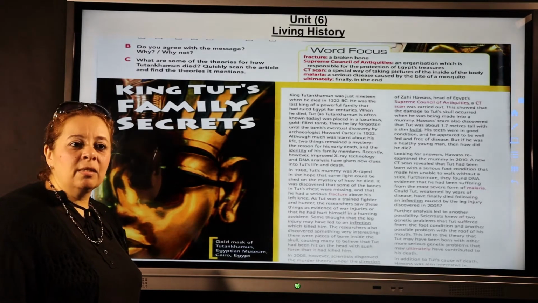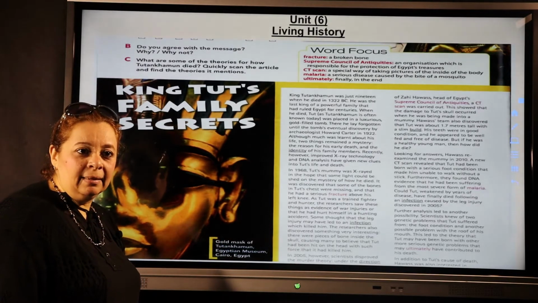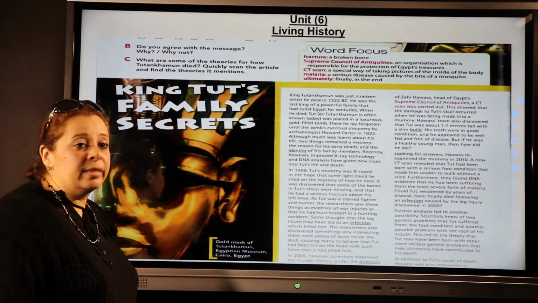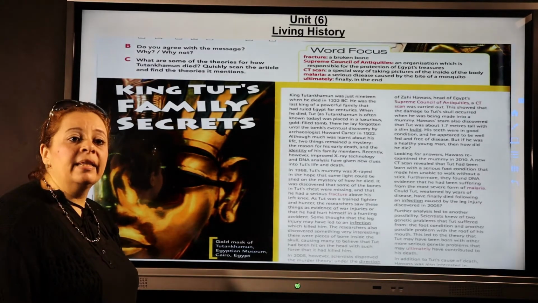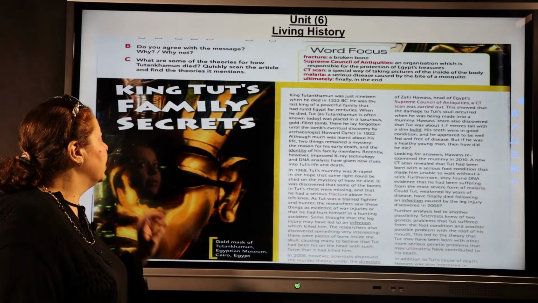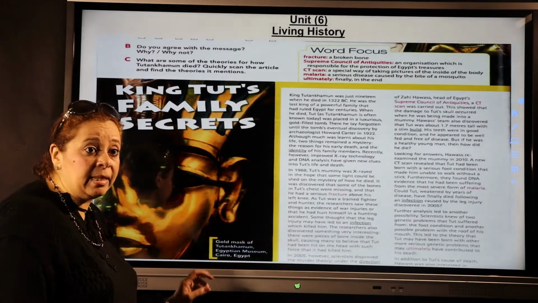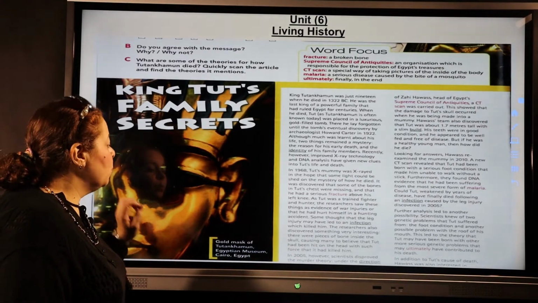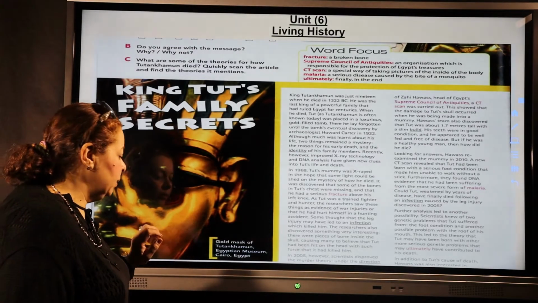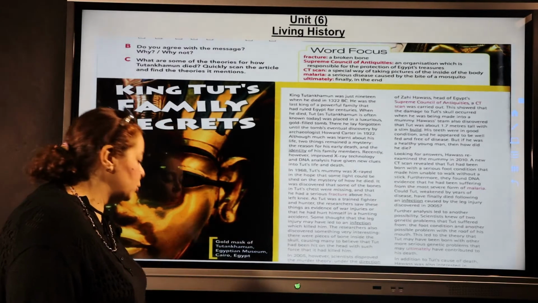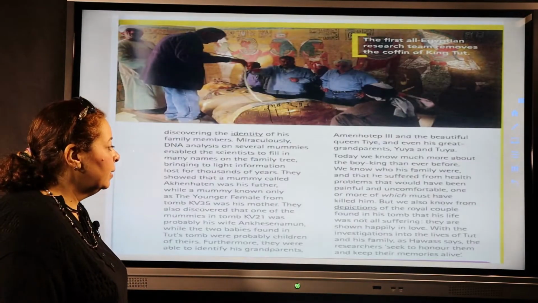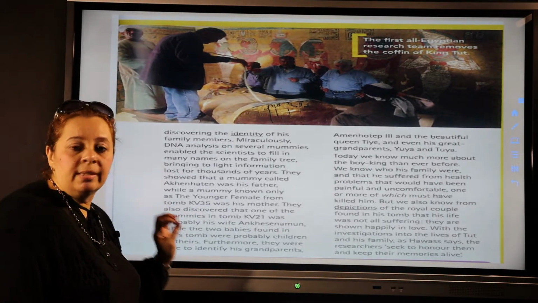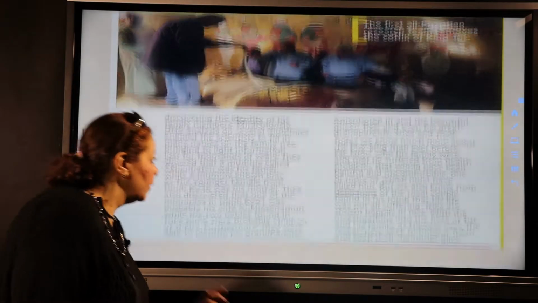Today we are going to discuss two topics, vocabulary and poetry. Let's start with the vocab. We are going to discuss Unit 6, Living History. In this unit, we are going to know something about King Tut's family secrets and the main cause of his death. You have to open your books, pages 70 and 71. You will find the text. You have to read it carefully. And after reading the text carefully, we have some vocab words that we have to discuss.